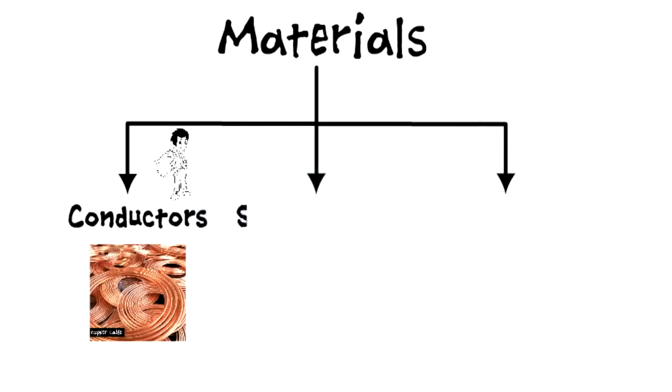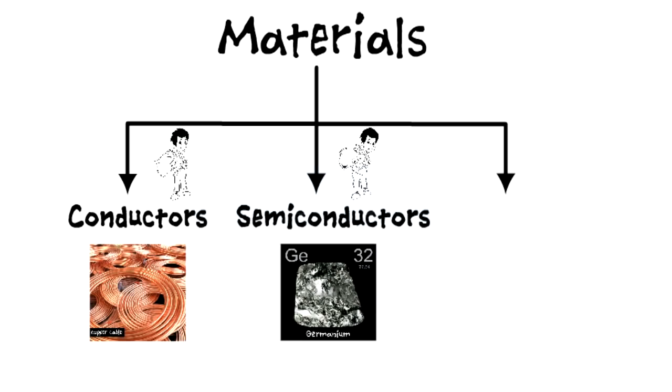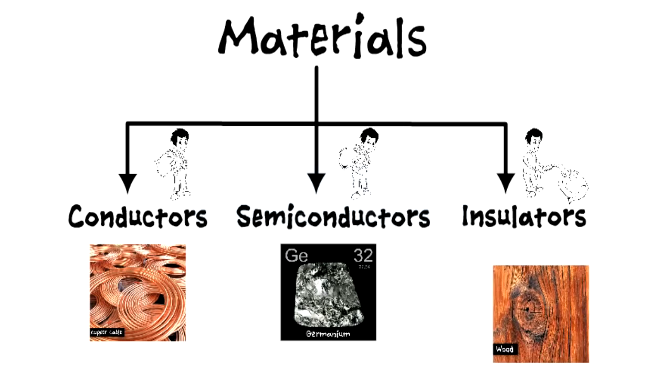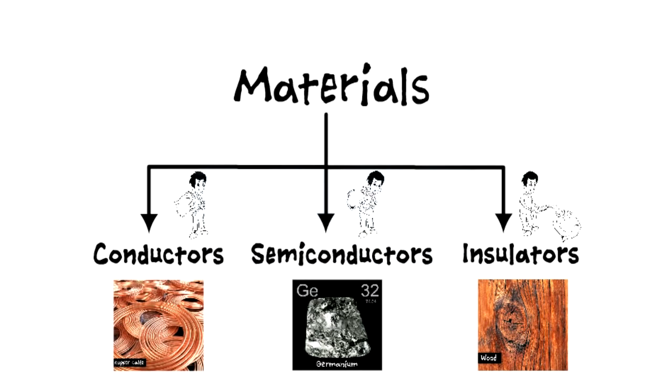Semiconductors, as the name suggests, allow partial or semi-conduction of current, or we could say its current carrying capacity is in between the conductor and the insulator, such as germanium. Whereas insulators are materials that are bad conductors of current and do not allow the flow of current through them, as they do not have a current carrying capacity, such as wood.